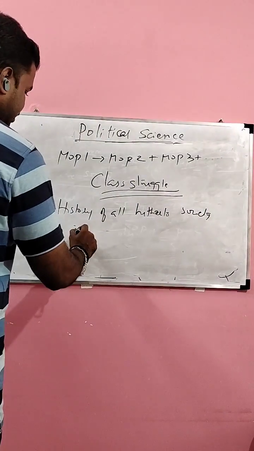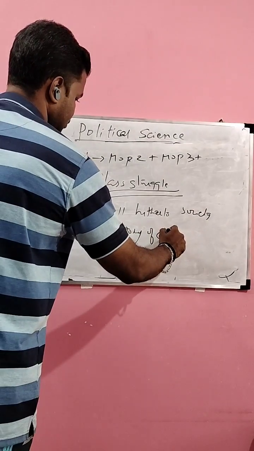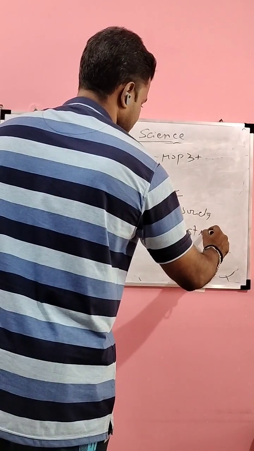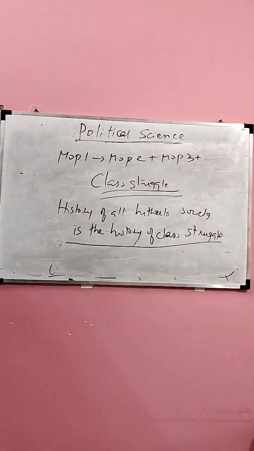History of all hitherto society is the history of class struggle. So history itself is characterized by class struggle. It is characterized by antagonism. It is characterized by change in MOP. That is why Marx tells that history itself is led by material forces. If you want to study history, you have to study the material forces. You have to study the evolution of the material forces. You have to study the exploitation. You have to study the social conflict, the class conflict.